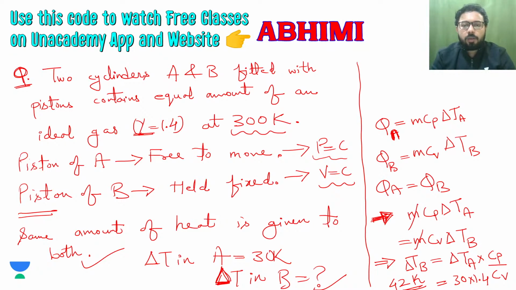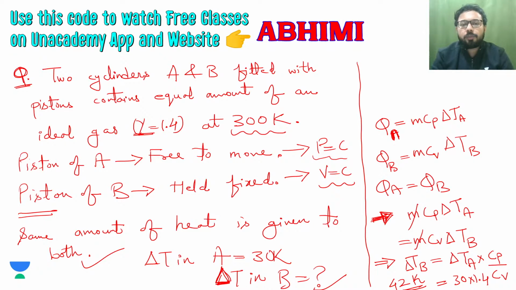B, and this can also represent one important point here, that we can say this just by our concept, that cylinder B will be having more increase in temperature, because the same amount of heat is given to both cylinders. For B it is a constant volume process, so all the heat will go to the internal energy change, so hence the temperature will be increased by all the energy.